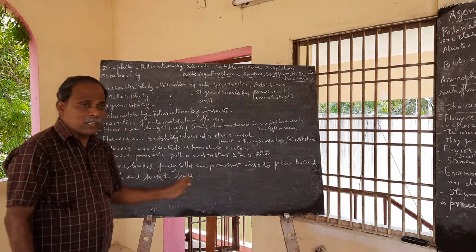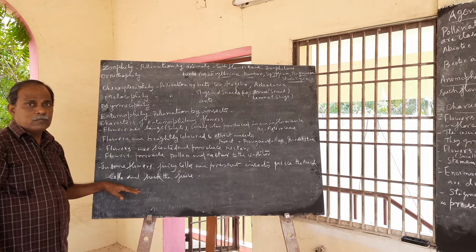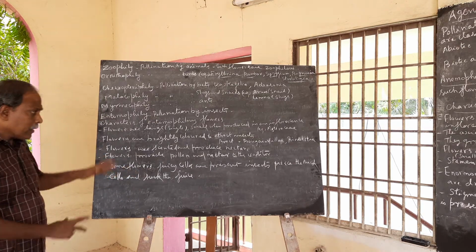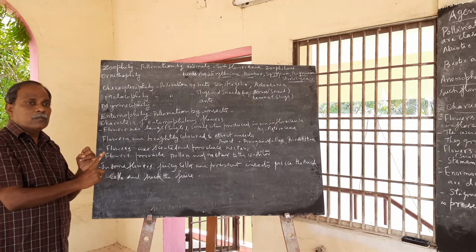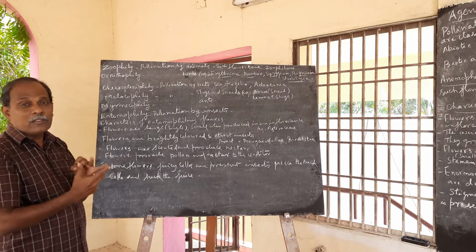Insects appear in such cells and suck the juice. The next one is about other characters. Actually, calyx and corolla can be well differentiated. A limited amount of pollen grains are produced.